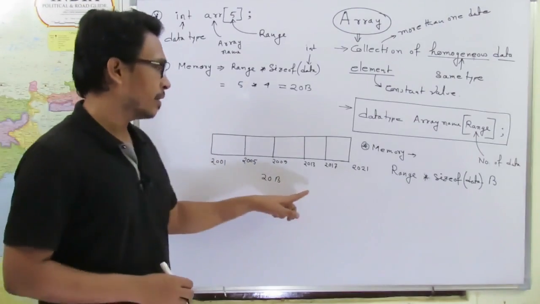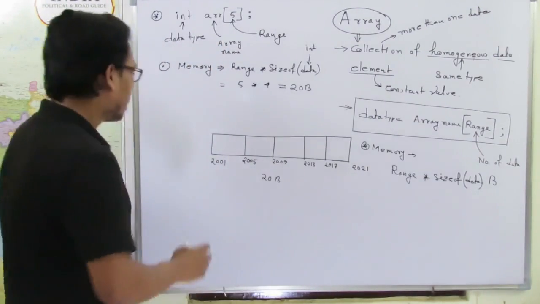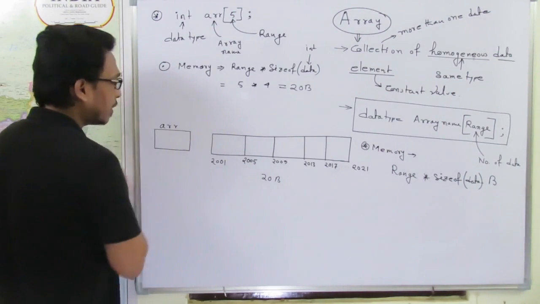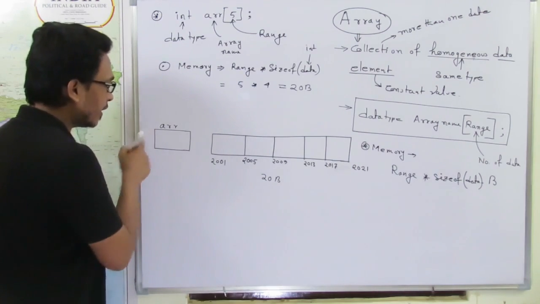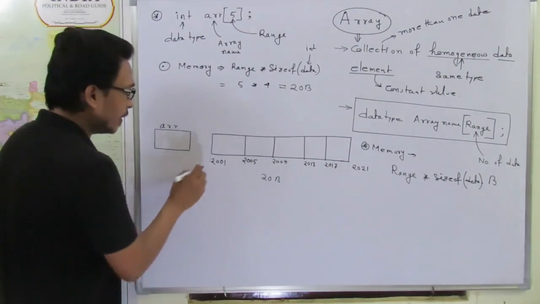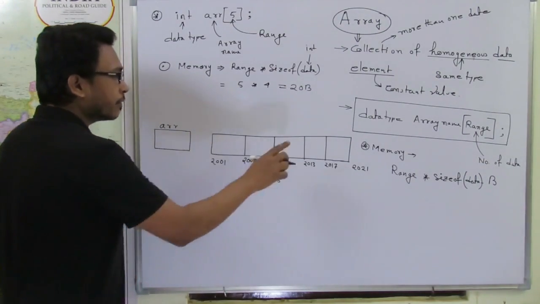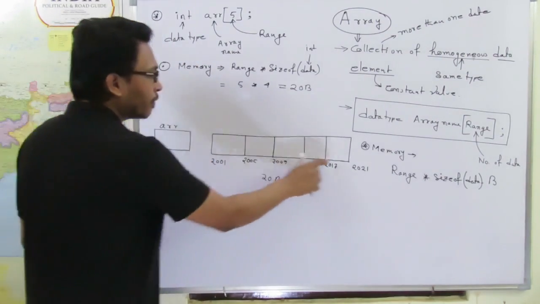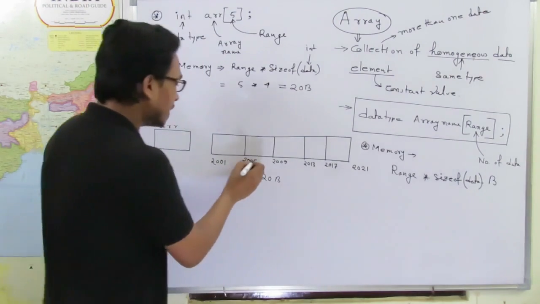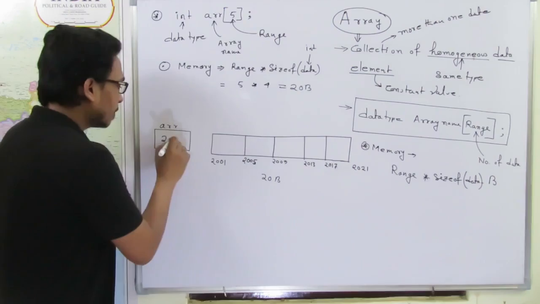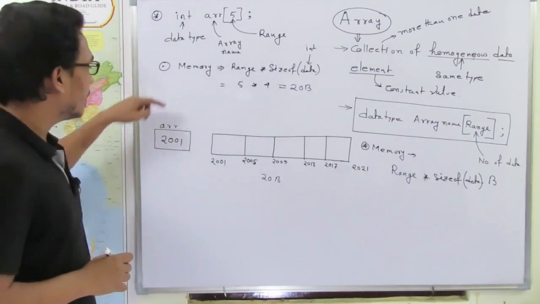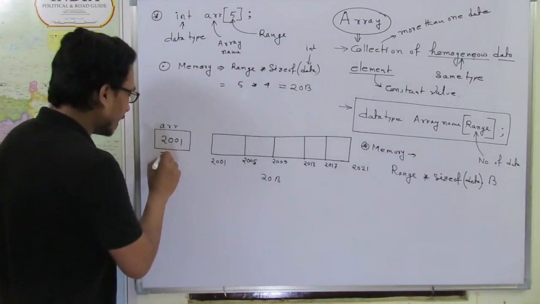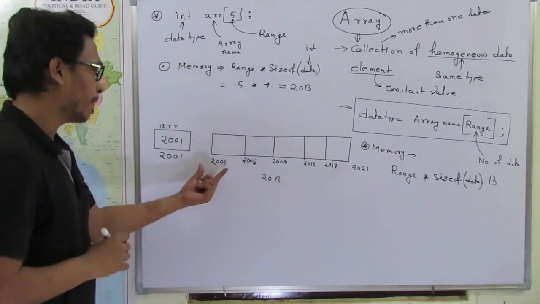This is the memory part. Now where is this ARR? Look, there is our ARR. Here is our ARR, and the content of ARR is always the base address of the memory block which is allocated to the array. So what is the base address for this particular array? The base address is 2001. So the content of the array name will be 2001. And what will be the address of this array name? The address is again the base address of the array.